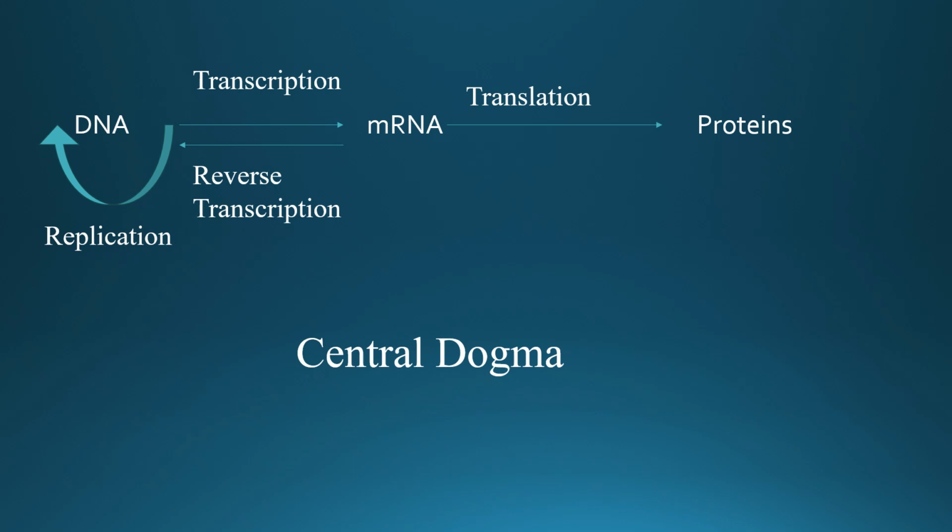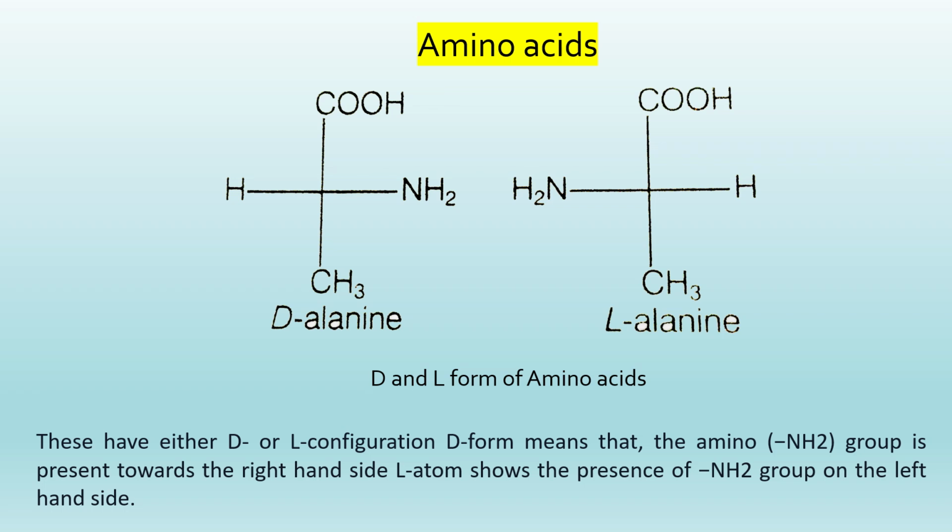So where do these proteins come from? It is actually when DNA, the hereditary material for all organisms, leaving aside only viruses, is transcribed, it forms mRNA. When mRNA is translated, every triplet code codes for an amino acid, and the amino acids make peptide bonds with each other and generate peptide chains. The longer peptide chains, when they attain a specific structure, are called proteins. So that is the basis of life in living organisms.